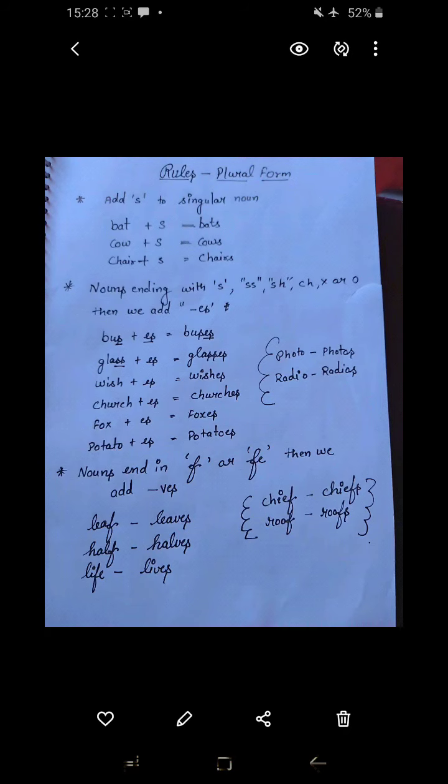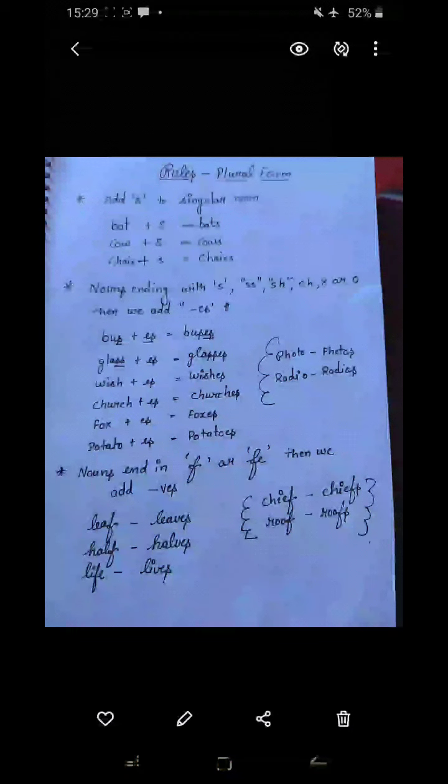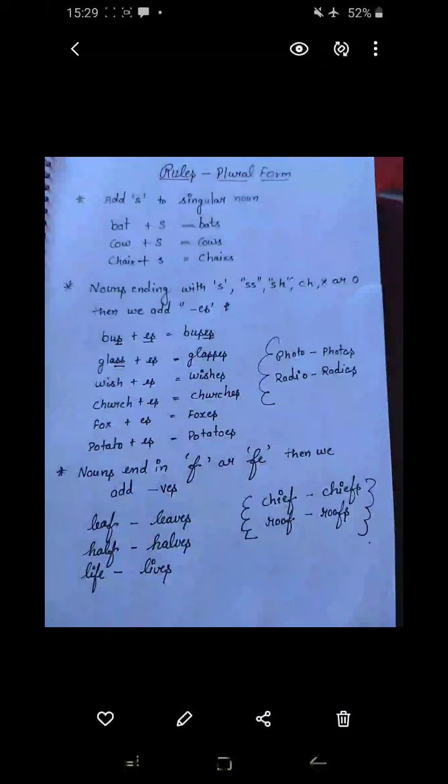For example, bus. At the end of bus is s, so we have to make it plural by adding es. It becomes buses. Then glass. In glass, there is a double s at the end, so we have to add es to make it plural.